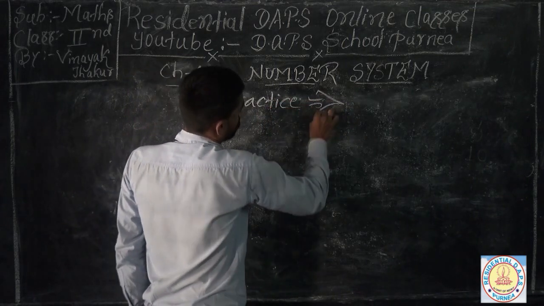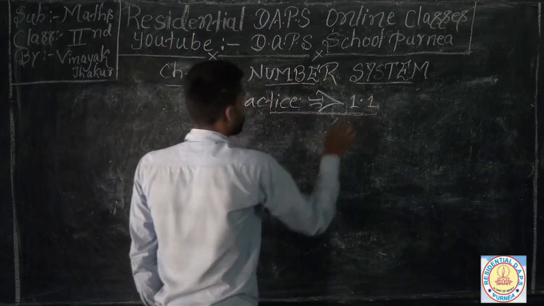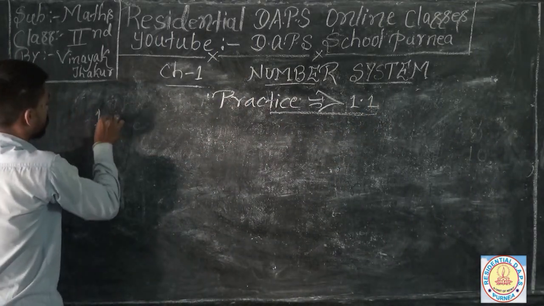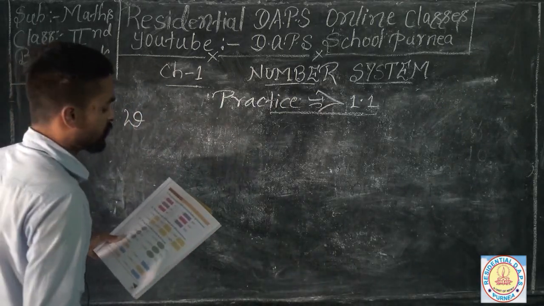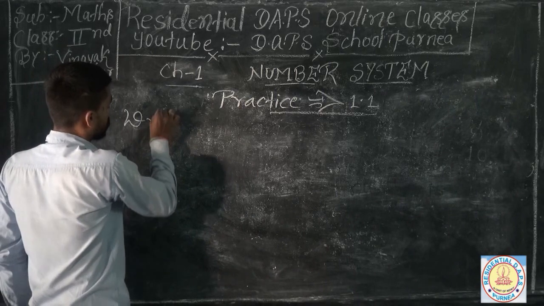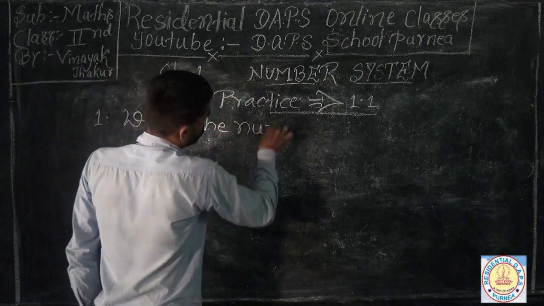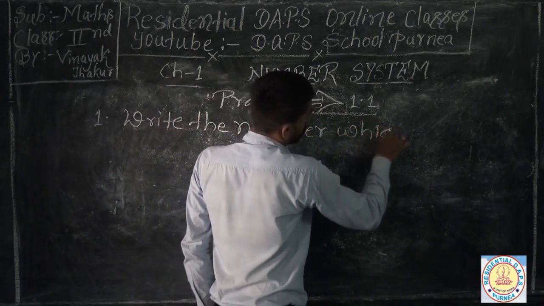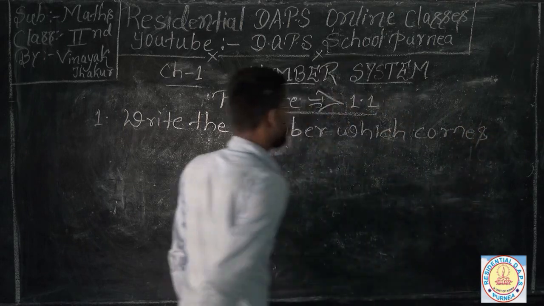Practice 1.1. This is your first exercise, and in your first question, write the number which comes just before.